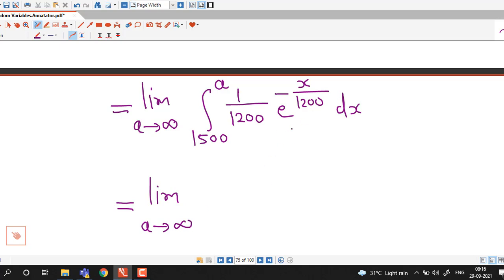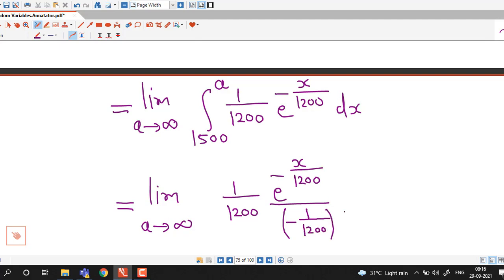So the integral is going to be 1 over 1200. The integral of the exponential function is the exponential function itself, and we have to divide by the coefficient of x, which is minus 1 over 1200.